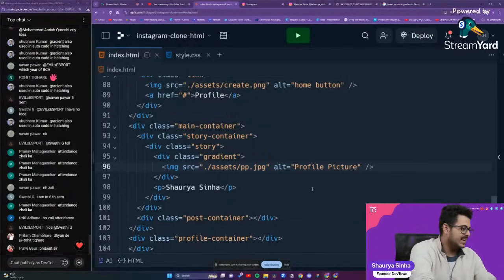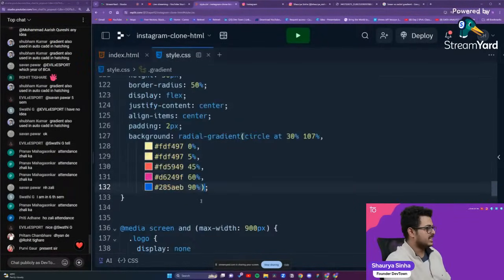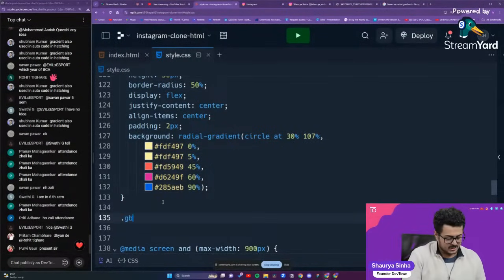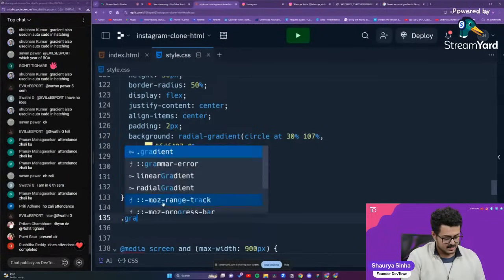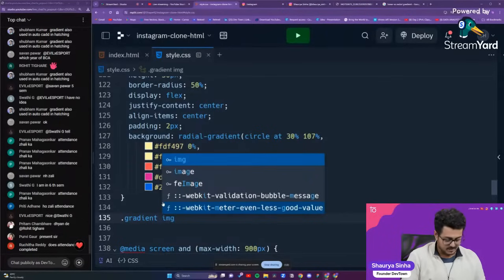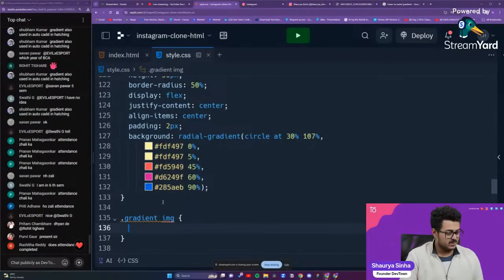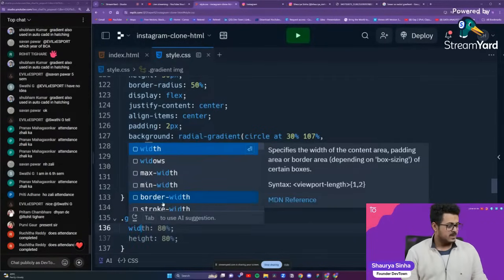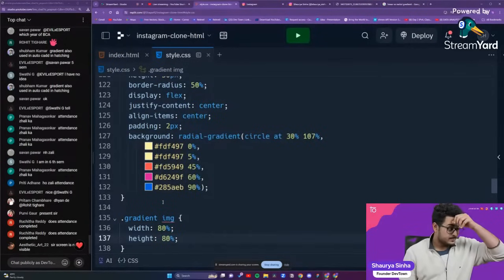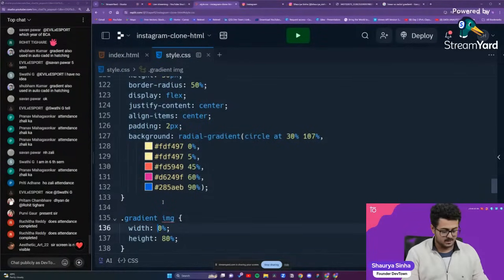Okay. So for that, again, we have to change the CSS attributes related to the image. Simple. Nothing too complicated about it. So dot gradient, and in that, we have to select the image. Now, inside of the image, we'll change a little bit about the stuff, guys. We'll set the width as 100% and the height as 100% of our parent element, that is our gradient tag itself.